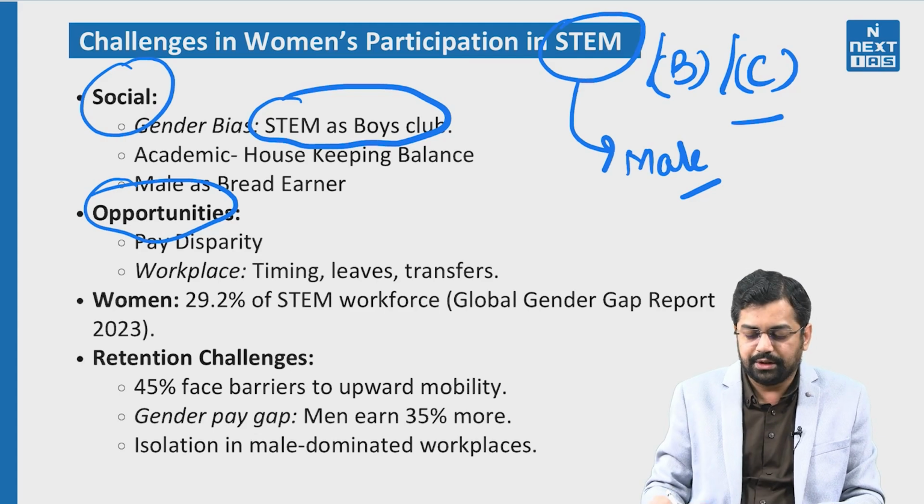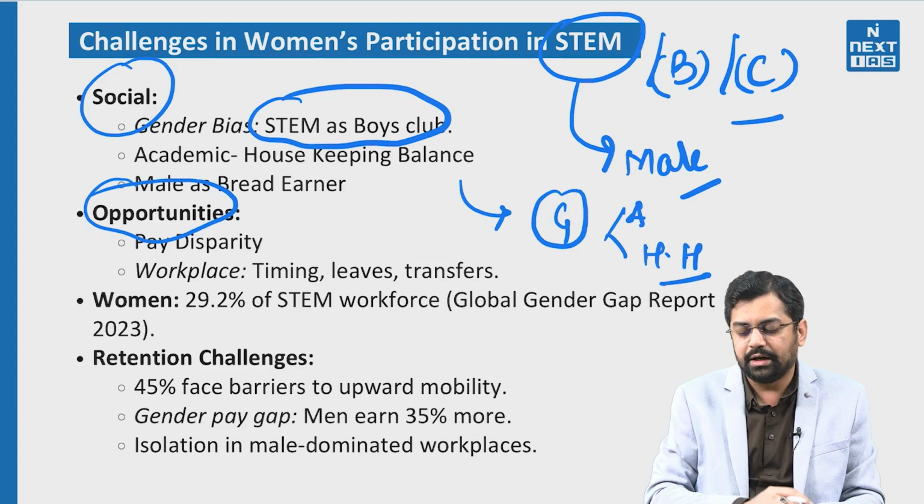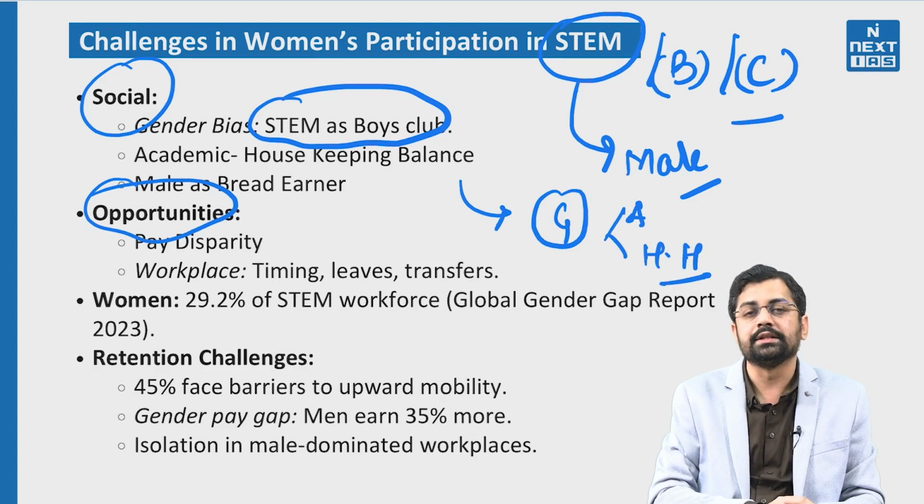So first is going to be the gender biasness. Second is going to be the social responsibilities, where girls have been given additional responsibilities to balance their academics with respect to their house help or by participation in the household activities. So how they are going to keep up that balance?